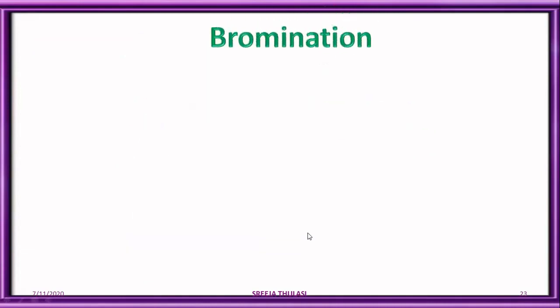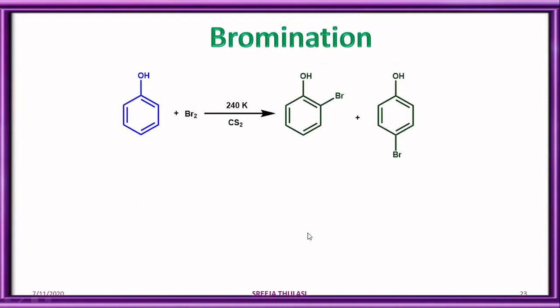Next example of aromatic electrophilic substitution is bromination. Again, bromination takes place under two conditions. Phenol on reacting with bromine in carbon disulfide or carbon tetrachloride at 240 Kelvin will give a mixture of ortho and para-bromophenol.